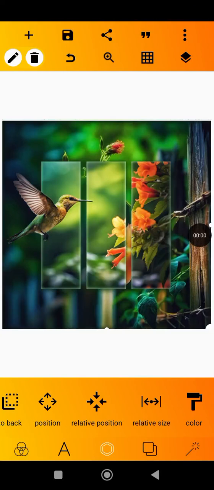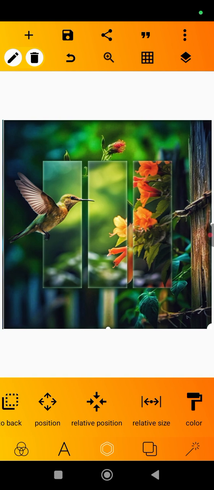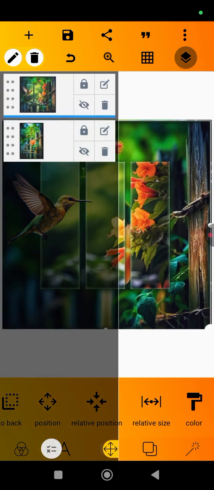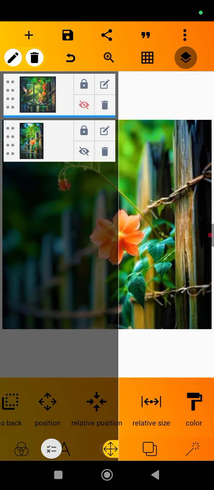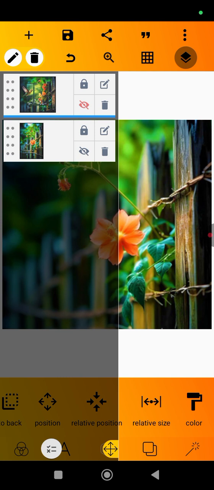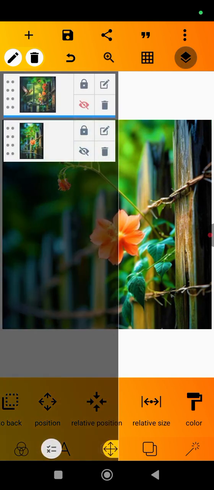Good morning. Let's create this particular kind of design. So let's go there. I've already imported the background. This was the main background I imported. Then I'll create... let me close this one.